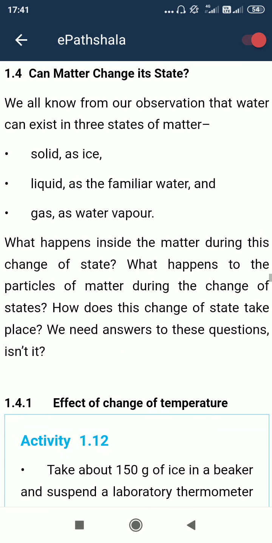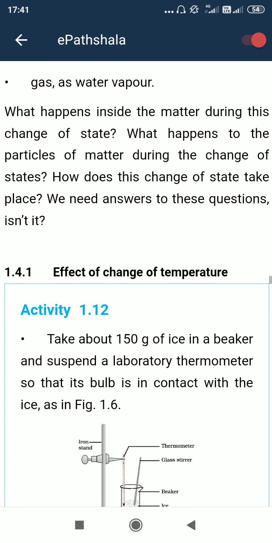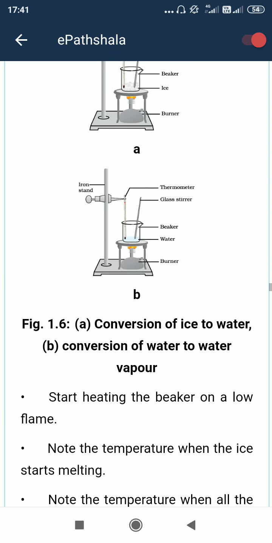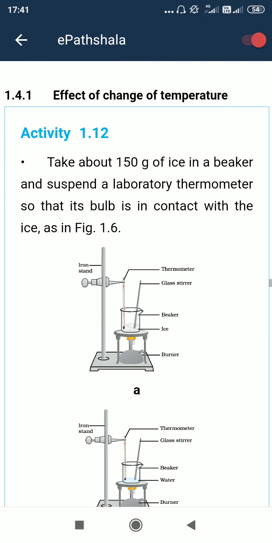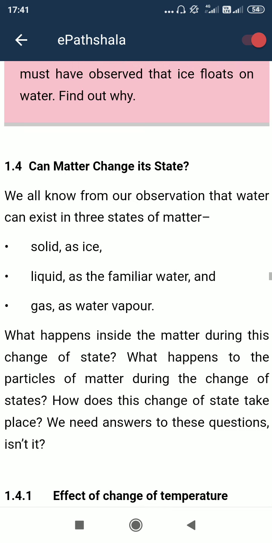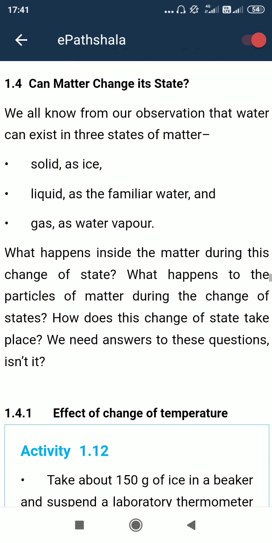Okay, effect of temperature I will discuss in later classes. Okay, for now this is done. Okay, thank you.